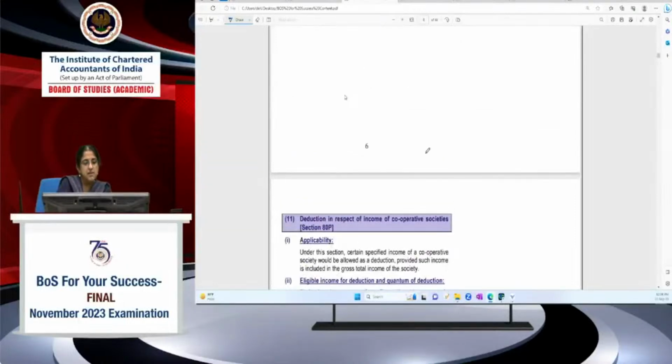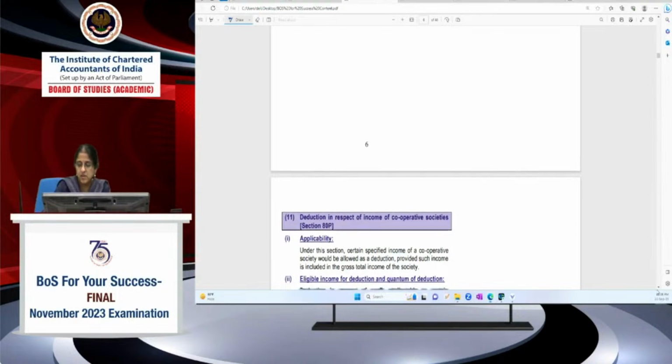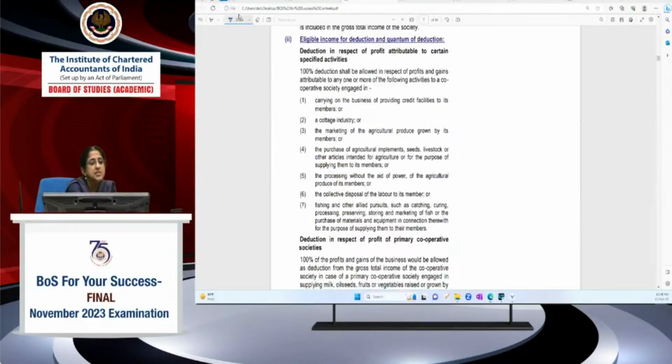This is from your study material only. It's all from your study material. See, this gives a list of... Viraj, I hope in the course of this, if you pay careful attention and open your study material side by side, you will be able to relate the provisions there. In case you have any specific questions, you can ask us.